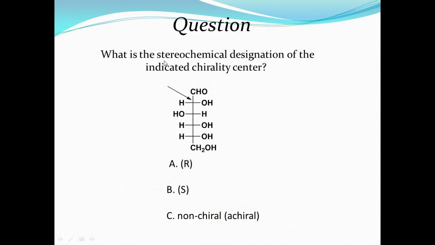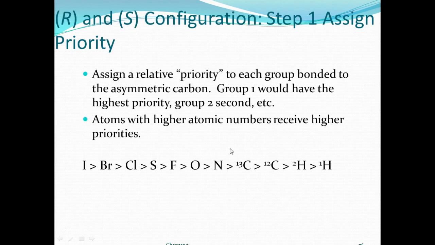This is the question: what is the stereochemical designation of the indicated chirality center? This is the cross Fischer projection section. So here is the carbon. It is a diastereomeric molecule. It is glucose. Here is one chiral center with four different groups. Another chiral center, four different groups. Another chiral center, four different groups. Right? R and S. So for the R and S configuration, the step is to assign the relative priority to each of the groups bonded to the asymmetric carbon.